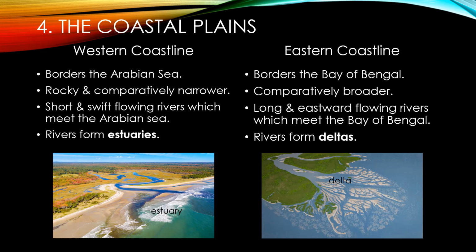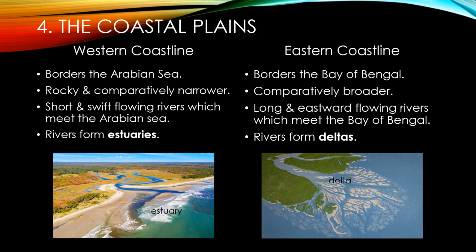The next division is the coastal plains. India is blessed with a long coastline extending for approximately 7,500 km. It lies to the western and eastern part of the peninsula. Right now we have seen in the map. Its western and eastern coastlines show remarkable dissimilarities. They are not similar.